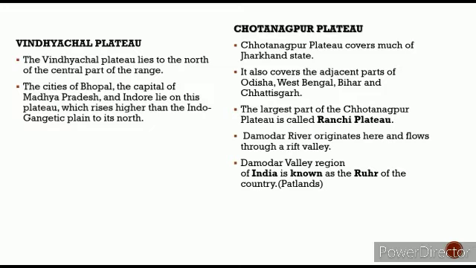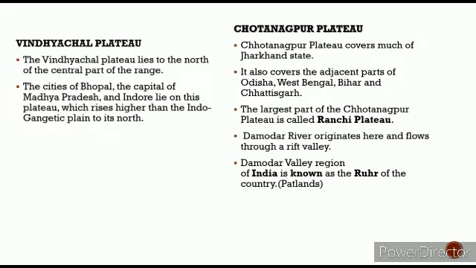Then it is the Chota Nagpur Plateau. The Chota Nagpur Plateau covers much of Jharkhand state. The major part of the plateau is in Jharkhand. It also covers the adjacent parts of Odisha, West Bengal, Bihar and Chhattisgarh. The largest part of the Chota Nagpur Plateau is called the Ranchi Plateau. The Chota Nagpur Plateau is basically the patlands. Patlands are the higher elevation plateaus.